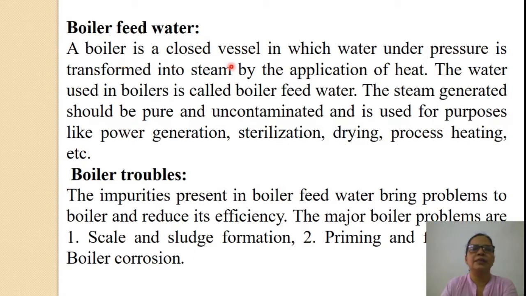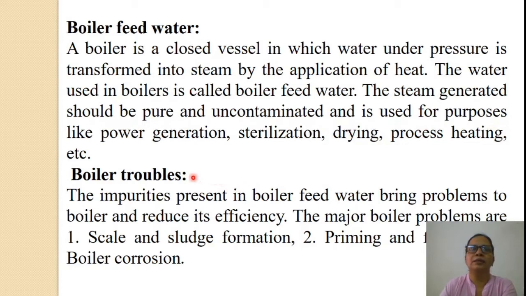A boiler is a closed vessel in which water under pressure is transformed into steam by the application of heat. The water used in boilers is called boiler feed water. The steam generated should be pure and uncontaminated and is used for purposes like power generation, sterilization, drying, process heating, etc.